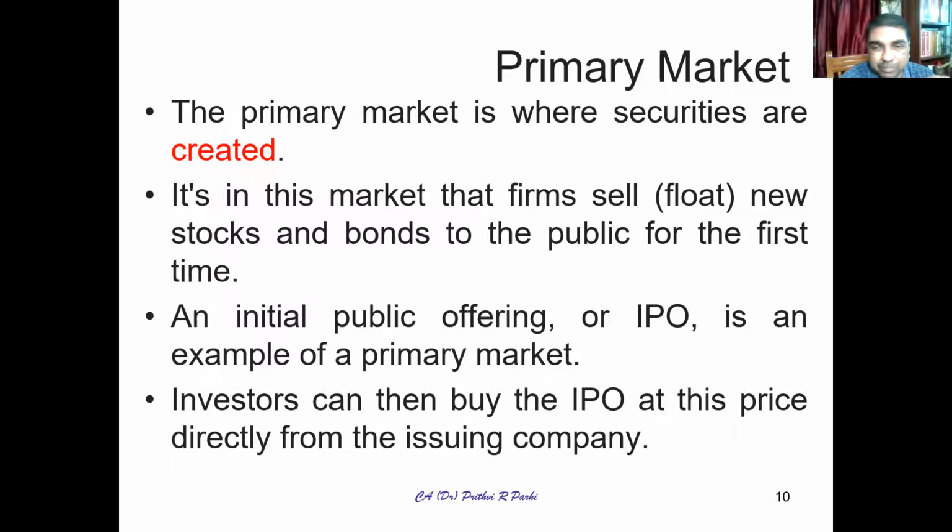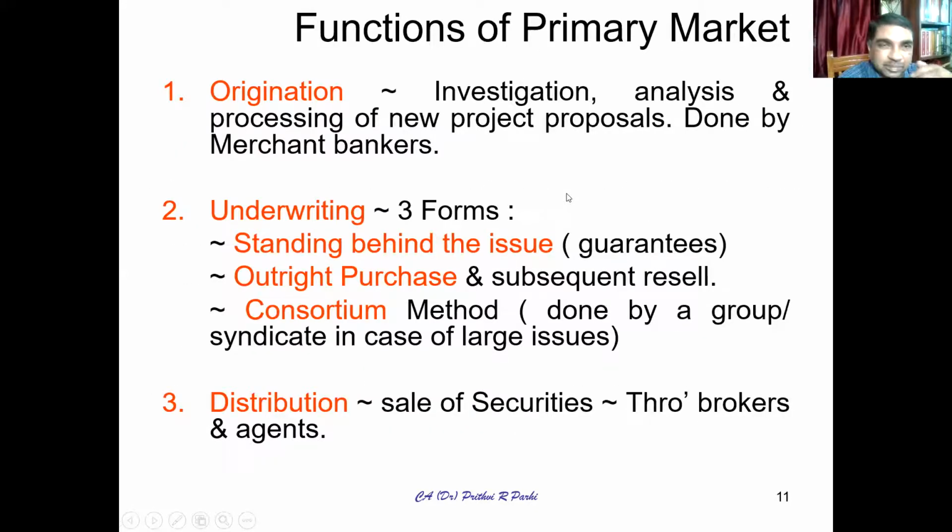Investors can buy the IPO at a price from the issuing company. Of course, IPO securities are listed in the stock exchanges. That means thereafter they can be bought and sold by anybody. But initially, it is the company who issues those shares or those debentures. So investors, in fact, buy at a price directly from the issuing company. That's why it is called the initial public offer. Initial means it is coming for the first time to the public. That is the primary market.